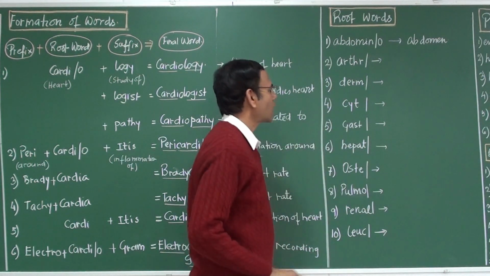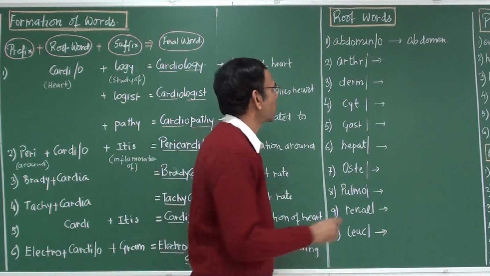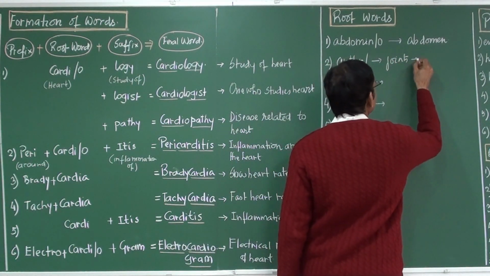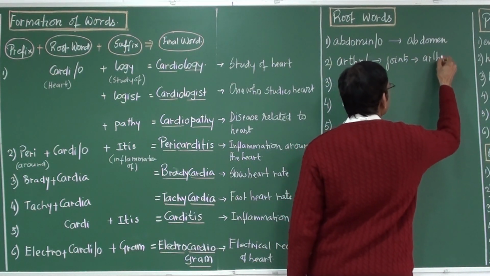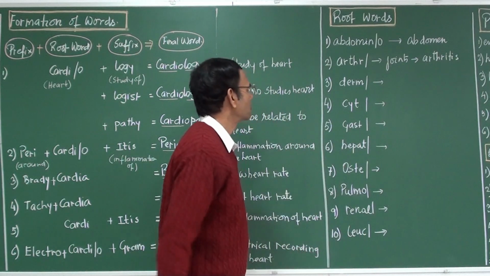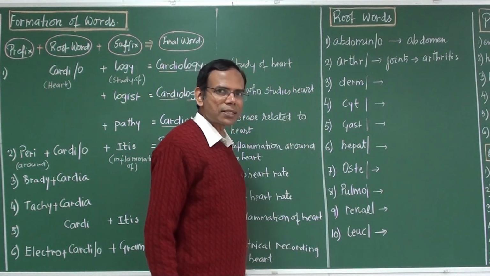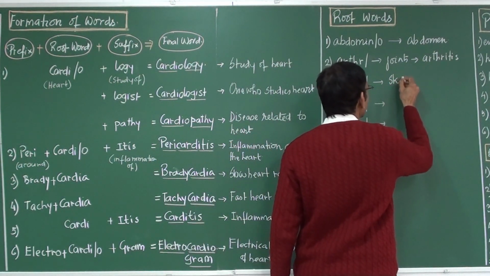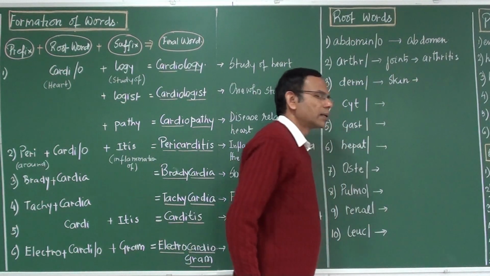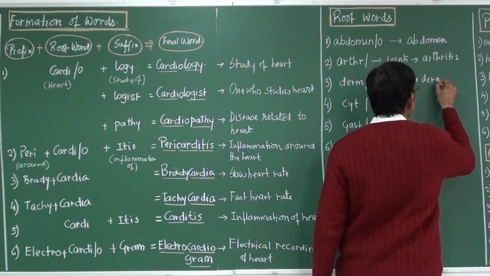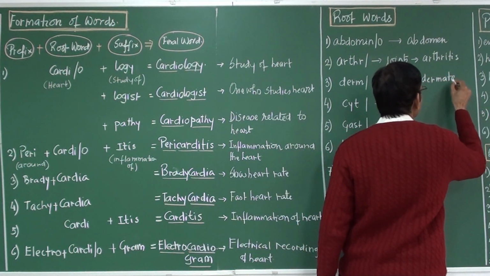Arthr. What is the meaning of the word arthr? Arthr means joints. And the related word is arthritis. Okay. Then the next word is derm. Derm means skin. Related word is dermatology. You have heard about this dermatology.